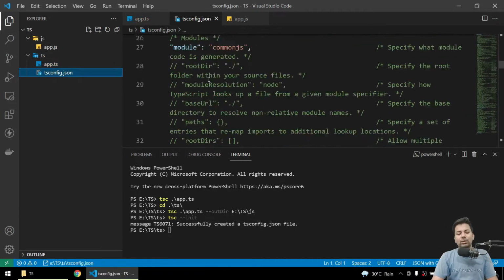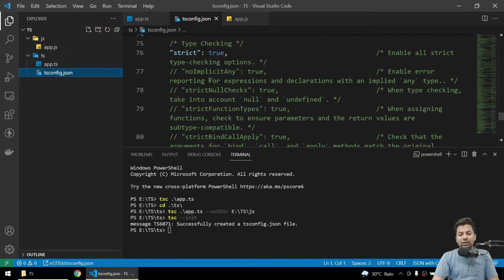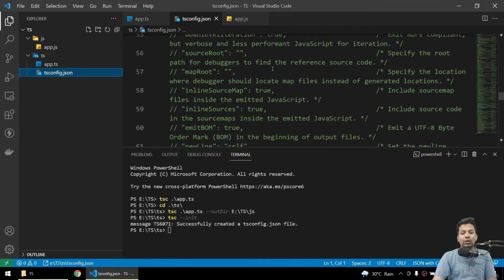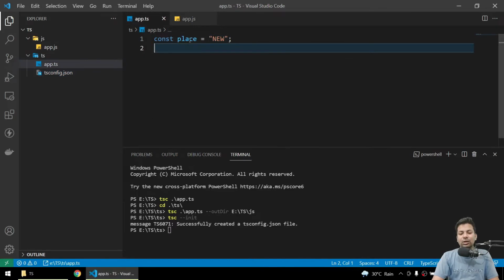You can read more online about what these are for, but these are like normal comments, and they tell the compiler what to do if you are using this or that. You can see it's only compiler options. You can close this. Now you can see there is no error showing anywhere.